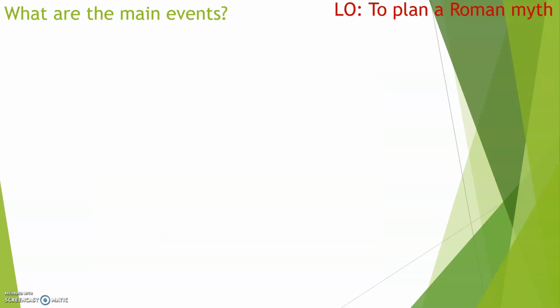So the first thing we need to do in order to plan out our myth is to think, what were the main events in the myth, the man who cut down trees? So I read through it again, and I've attached it to today's assignment in case you want to read through it again. But when I looked through it, I thought these were the main events that happened in the story.